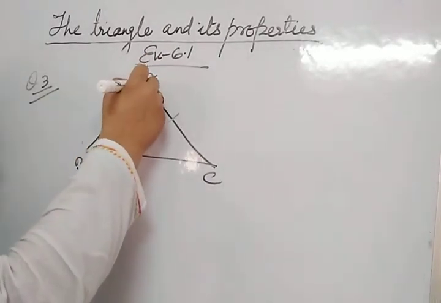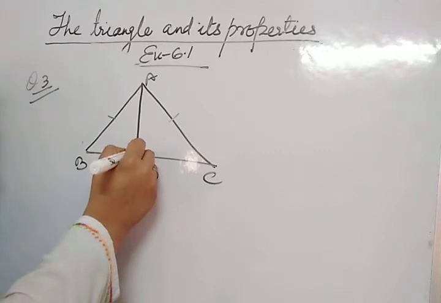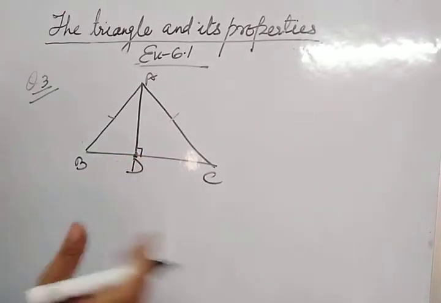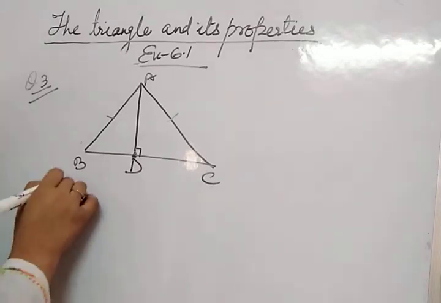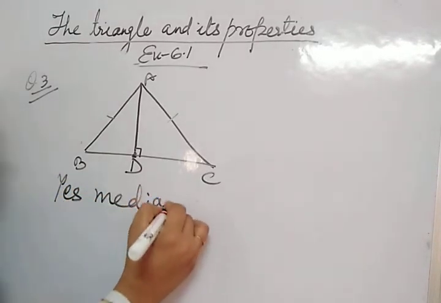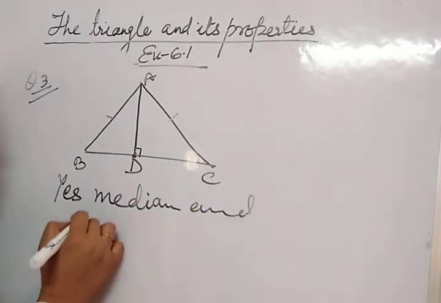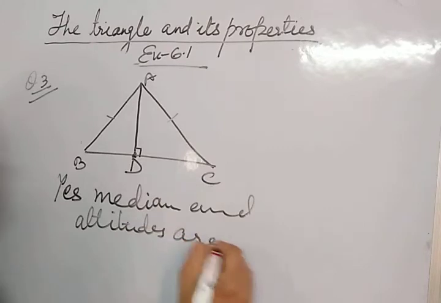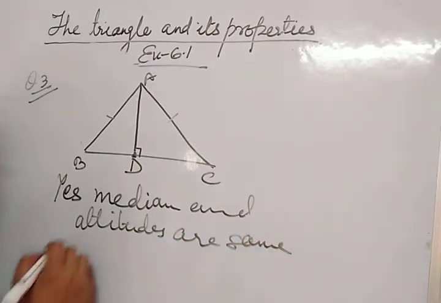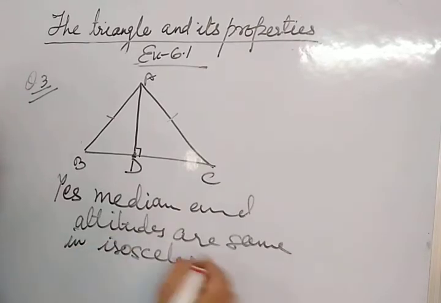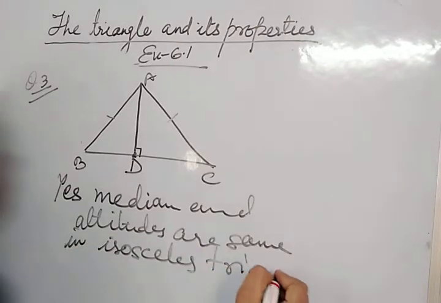So when you draw the perpendicular from vertex A to BC, that D will be the midpoint of BC. So yes, median and altitude are the same in an isosceles triangle. Okay.